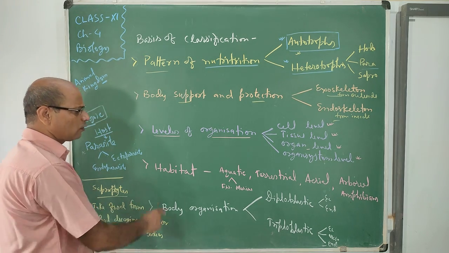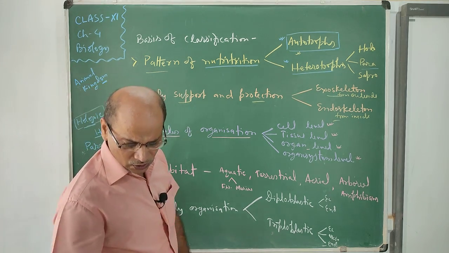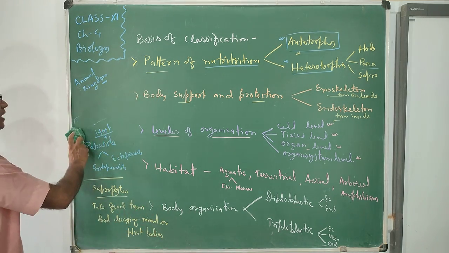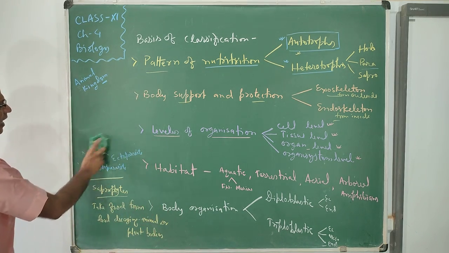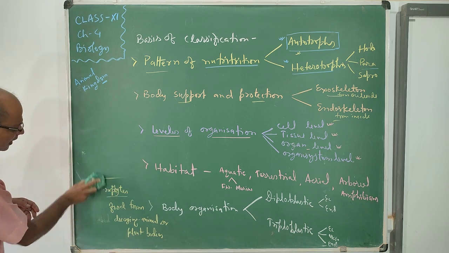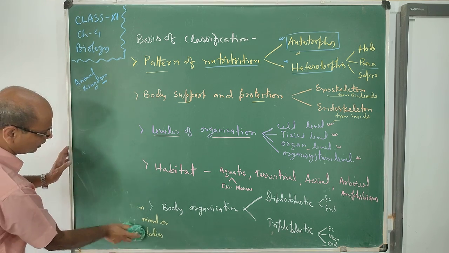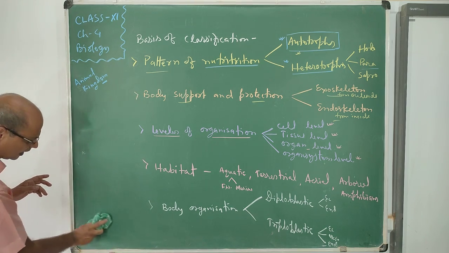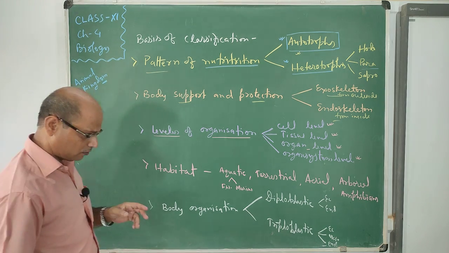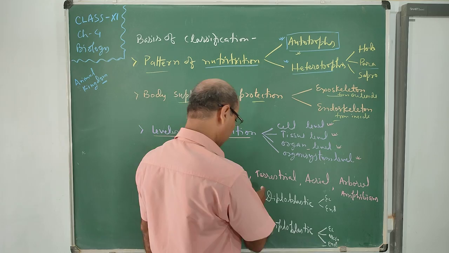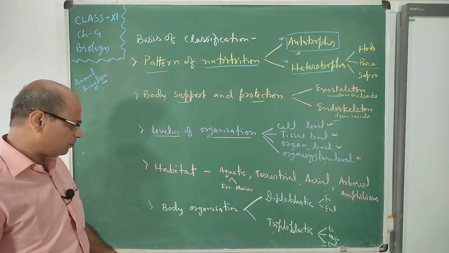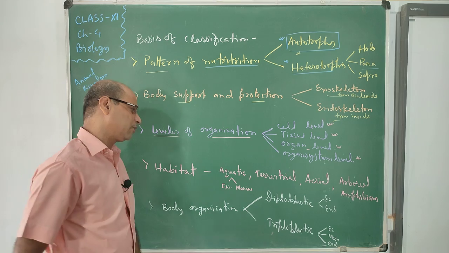Now habitat, where they live. Living beings spend their maximum time in a place, that is the habitat. That habitat is either in water, on land, on a tree, or in the air. So habitats are of different types.